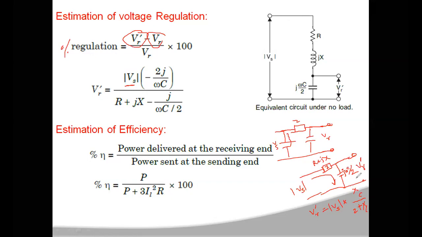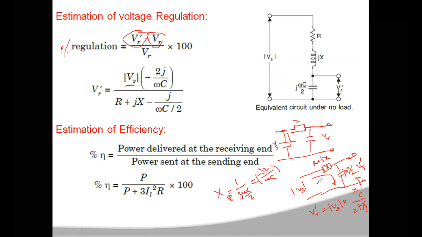Now in place of XC you can write the capacitive reactance. Your XC is equal to 1 by j omega C by 2. If you take j to the numerator, this will become minus j, so minus j into 2 by omega C. Okay, this is the value of your XC.